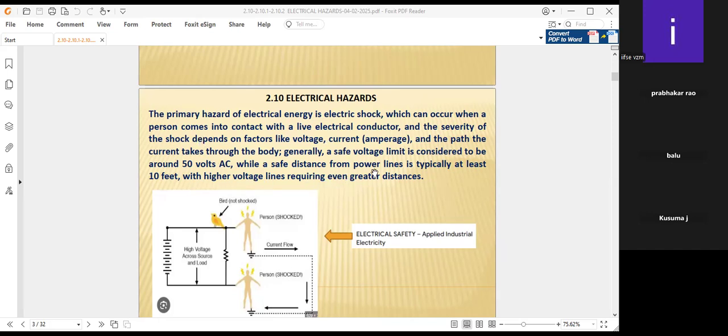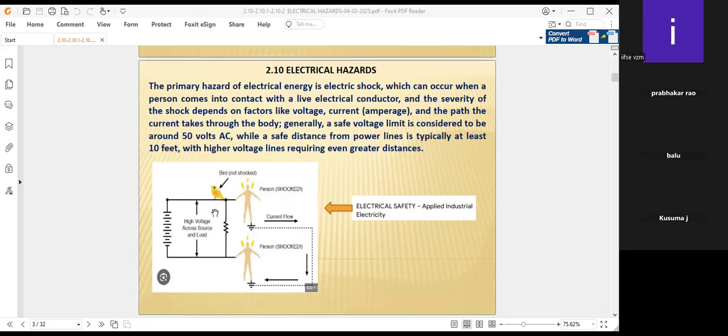These are very important, so we are telling them at a glance. The minimum safe voltage limit is generally considered to be around 50 volts alternating current, while a safe distance from power lines is typically at least 10 feet or more, which is highly advisable.